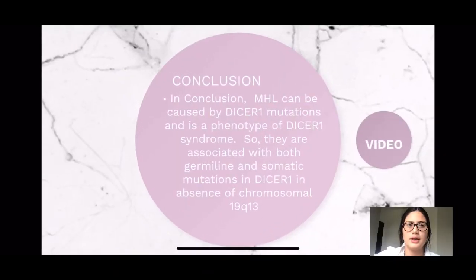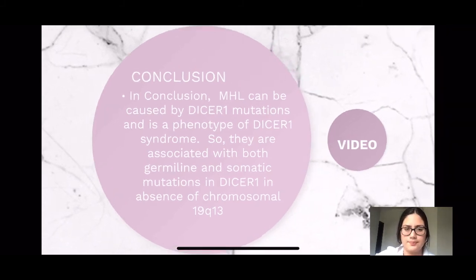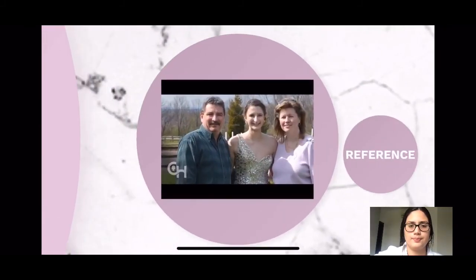MHO can be caused by DICER1 syndrome and is a phenotype of this. So they can both be associated with germline and somatic mutation of these syndromes in absence of the chromosome 19q13.